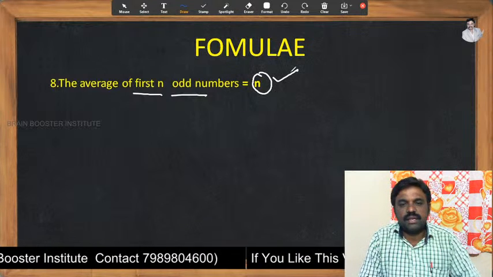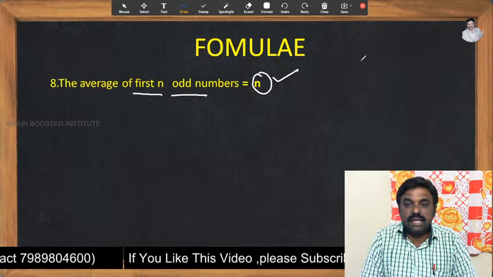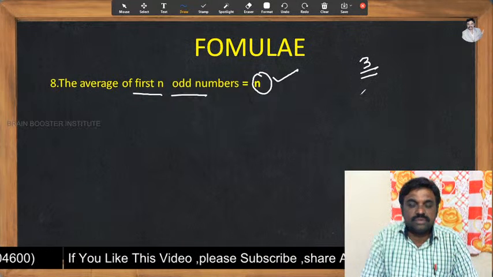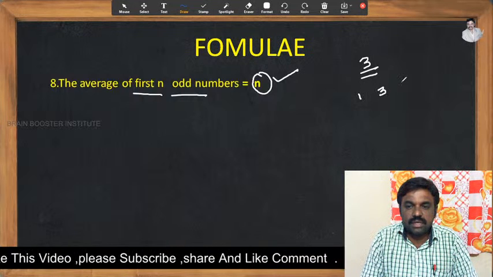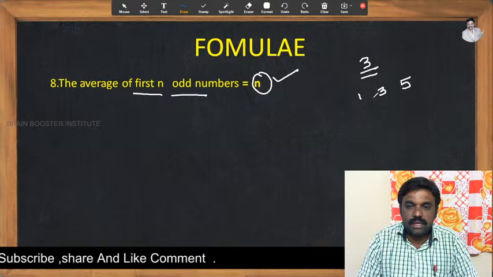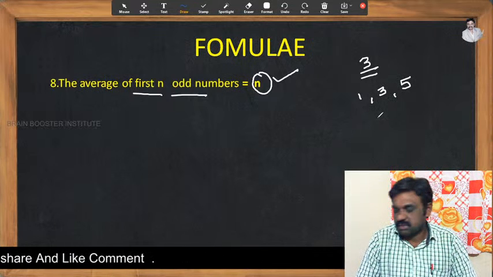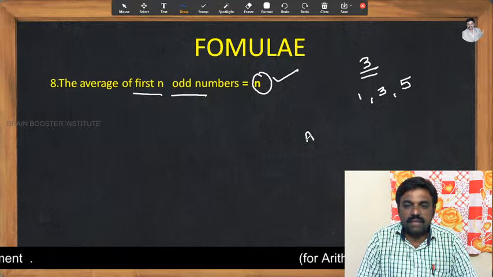For example, the average of first 3 odd numbers. What are those first 3 odd numbers? 1, 3, 5. Now let's add them, because we want to find the average.